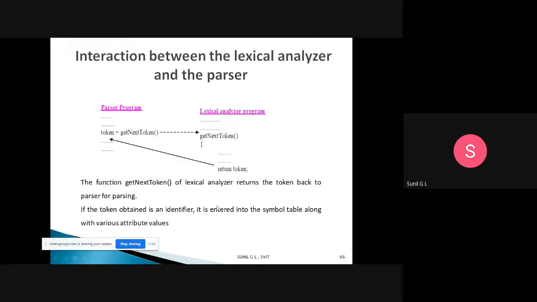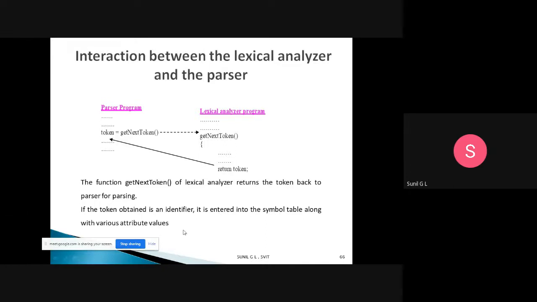Let's see that here. This is the parser program, and this is the lexical analyzer program. The get next token function is defined in this lexical analyzer. The parser program will call this function, and once it is called, get next token will return a token. That token will be copied to this token variable. This function get next token of the lexical analyzer returns the token back to the parser for parsing.